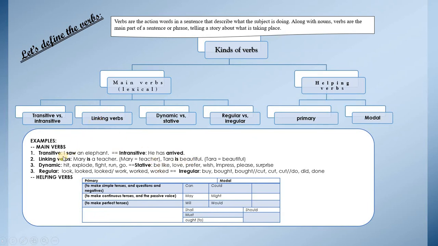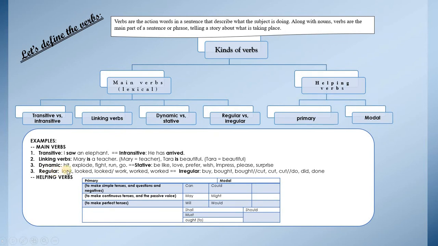We have also what is called dynamic verbs, like hate, explode, fight, run, and go. They express an action, while stative verbs are like be, like, love, prefer, wish, impress, please, and surprise. So these are verbs that can express a state of being.